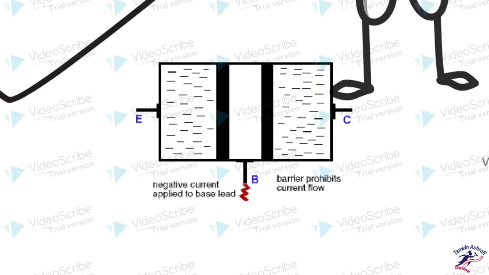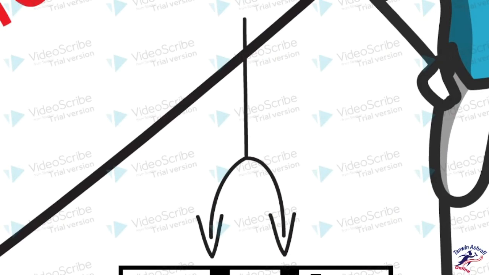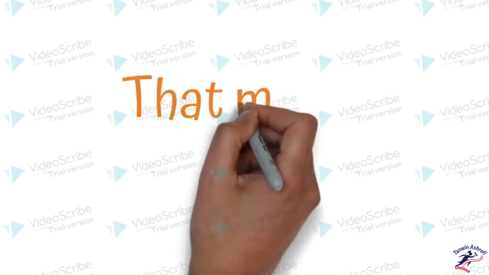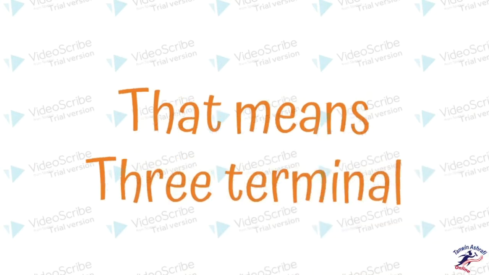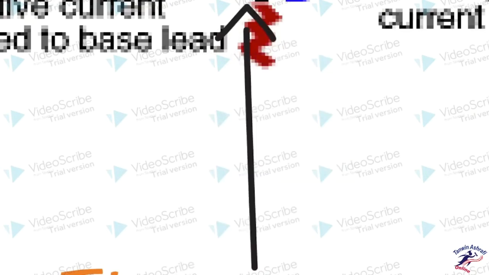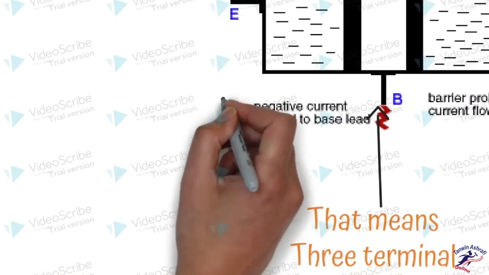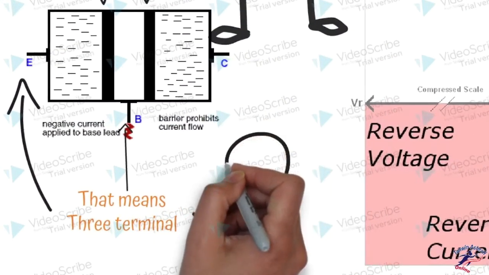and these two depletion regions can break through, for example over here, the B terminal. Through the B terminal we can make the current flow between the E and C, and there are two junctions we are using. That means we can have three-terminal devices using two junctions. These three terminals are base, emitter, and the third terminal is collector.